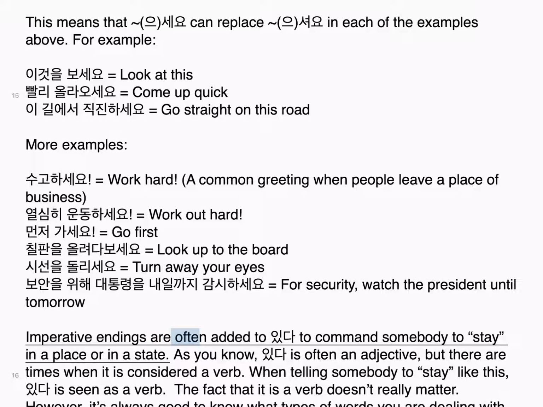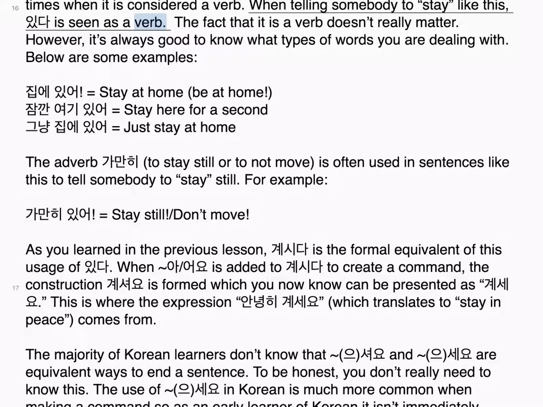Imperative endings are often added to 있다 to command somebody to stay in a place or in a state. As you know, 있다 is often an adjective, but there are times when it is considered a verb. When telling somebody to stay like this, 있다 is seen as a verb, and the fact that it is a verb doesn't really matter. However, it's always good to know what types of words you are dealing with.